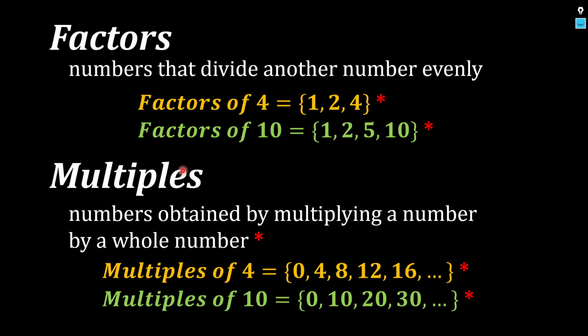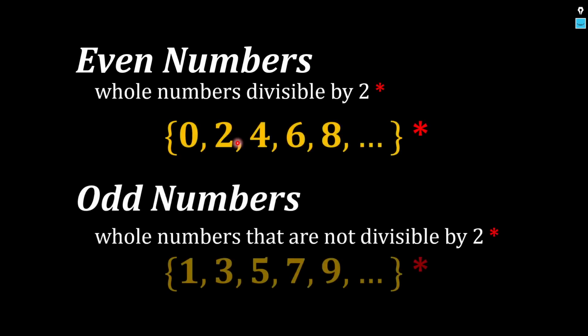Now, ito pa, grade school. Evens and odds. I don't think I will need to discuss that any further. But again, note the red asterisks. When we expand our concept of numbers, we will expand these sets as well.